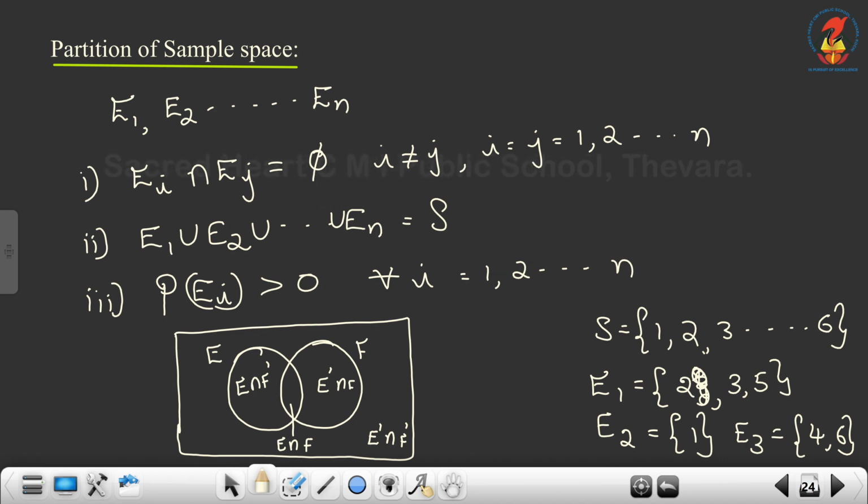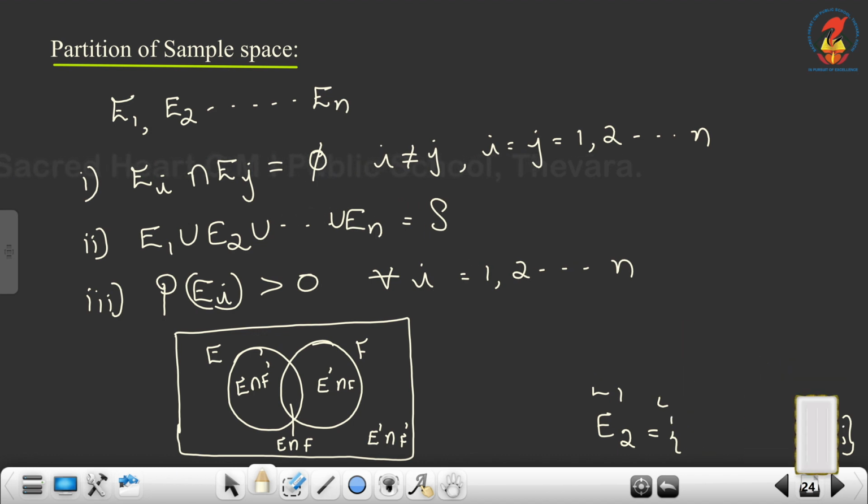So understood what we mean by partition of sample space? Here the sample space is S, a set of events, we can write like this, E1, E2 etc. En is said to represent a partition of the sample space S if they are pairwise disjoint, their union is equal to the sample space, and they have non-zero probabilities. Then